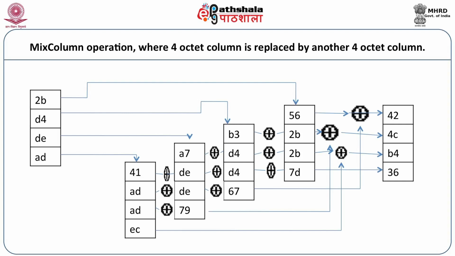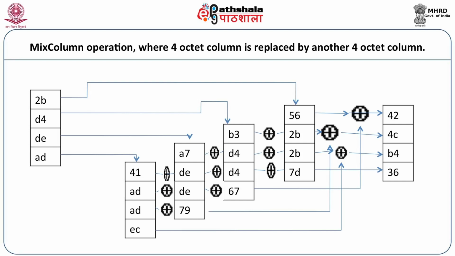Now what we have to do is arrange the substituted octets in such a way that the corresponding octets can be added together. Suppose for example we have an octet replacement for 2B, D4, DE and AD.